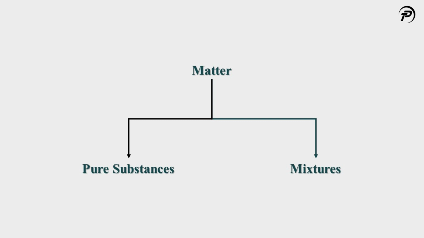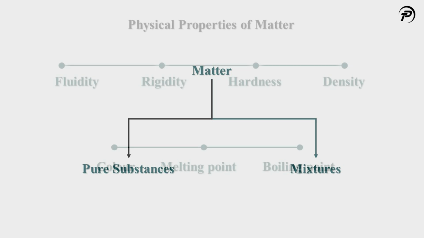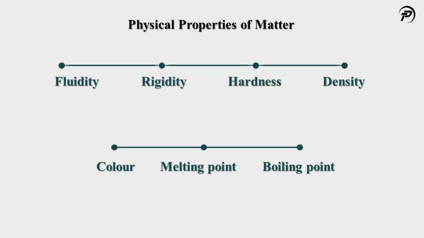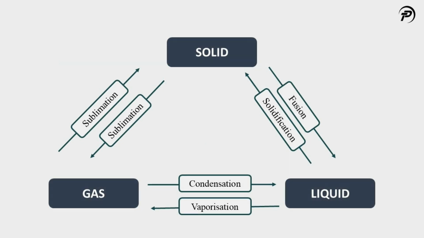The properties that can be observed and specified, like color, hardness, rigidity, fluidity, density, melting point, boiling point, etc., are the physical properties. The interconversion of states is a physical change because these changes occur without a change in composition and the chemical nature of the substance.